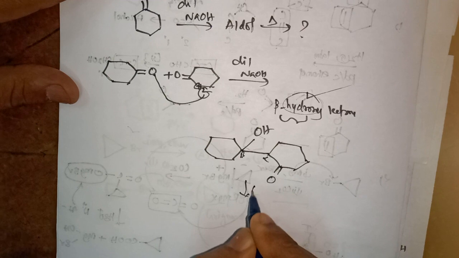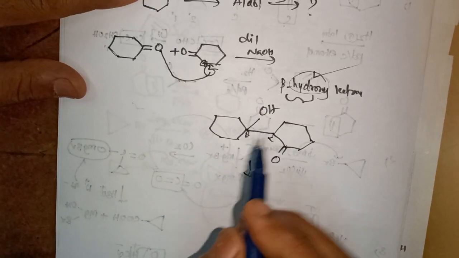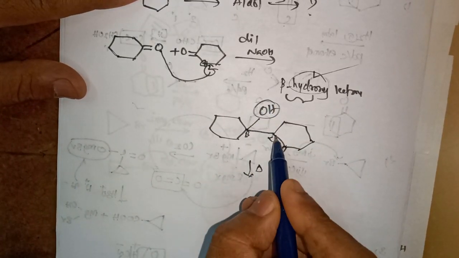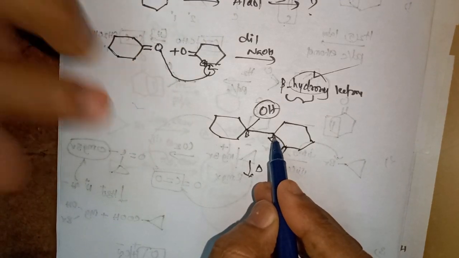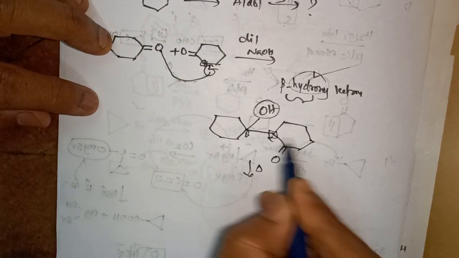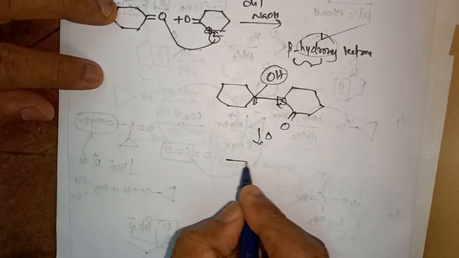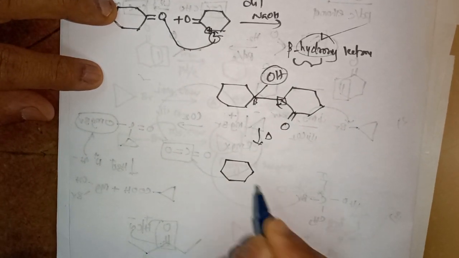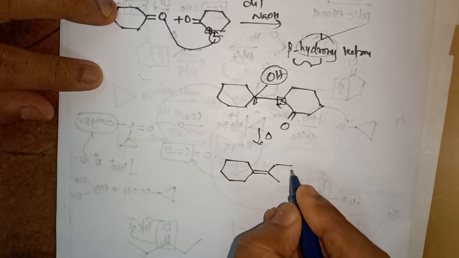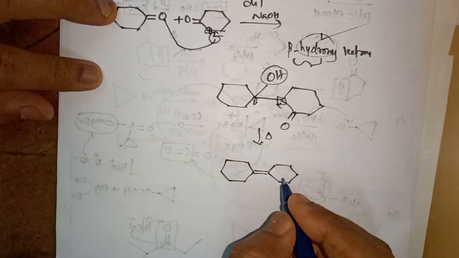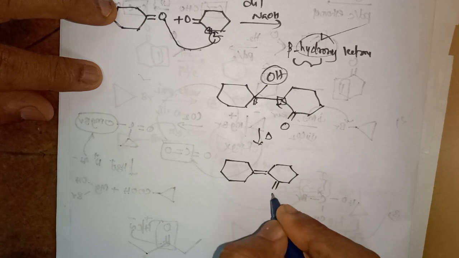On heating this, what happens? You all know, the OH takes one H from here. 1, 2, 3, one H is left. That H is taken up by this, and hydrogen goes. So it is becoming this. So our option must be A.